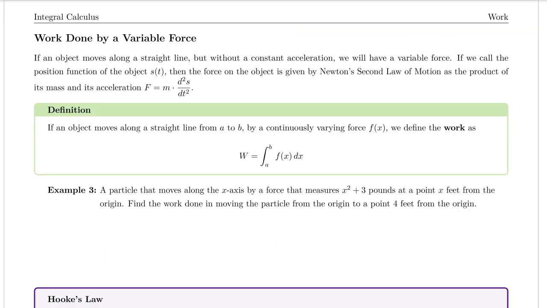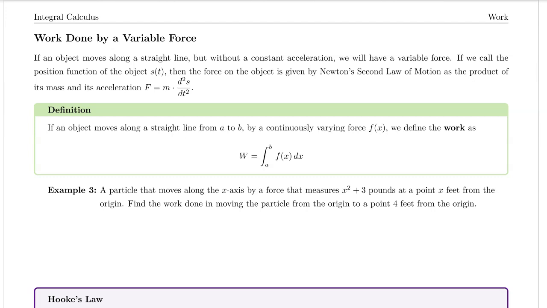So now let's talk about work done by a variable force. If an object moves along a straight line but without a constant acceleration, we will have a variable force. If we call the position function of the object s of t, then the force on the object is given by Newton's second law of motion as the product of its mass and its acceleration. In other words, force equals mass times the second derivative of the position function, which in Calc 1 we would have learned is equivalent to acceleration. So let's look at the definition.